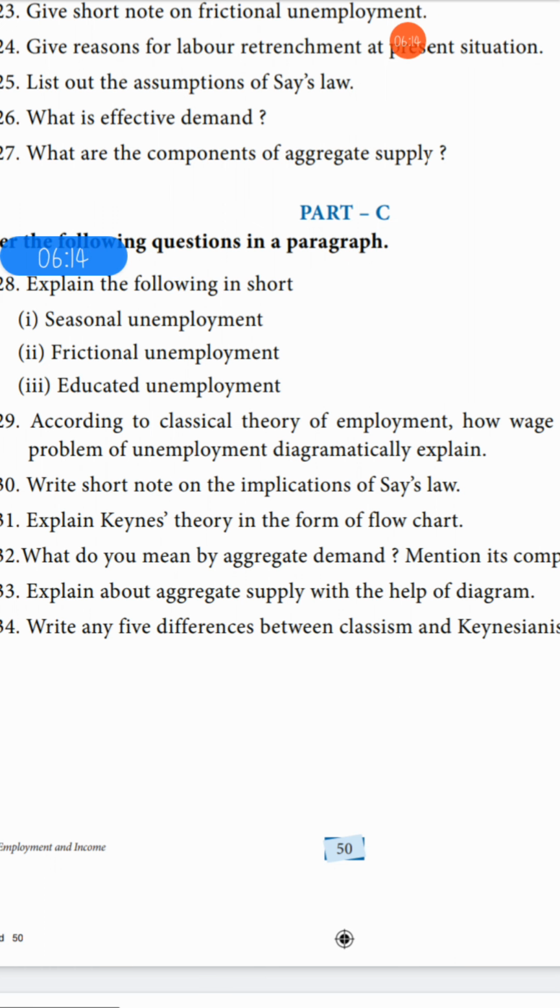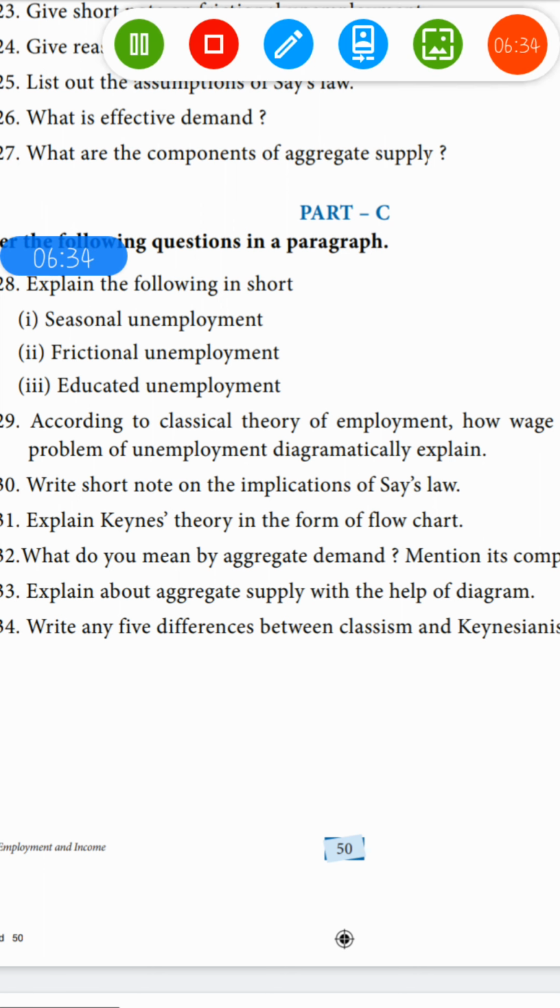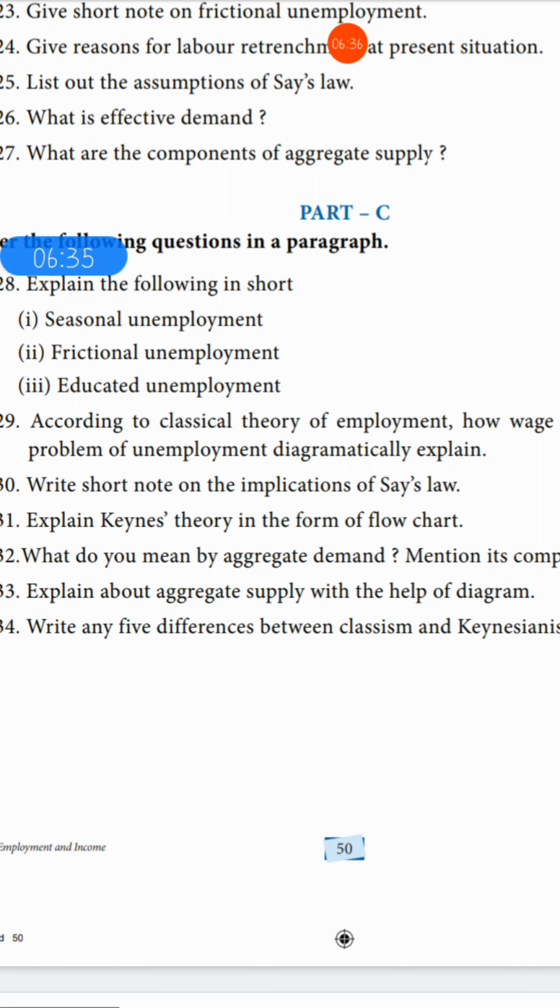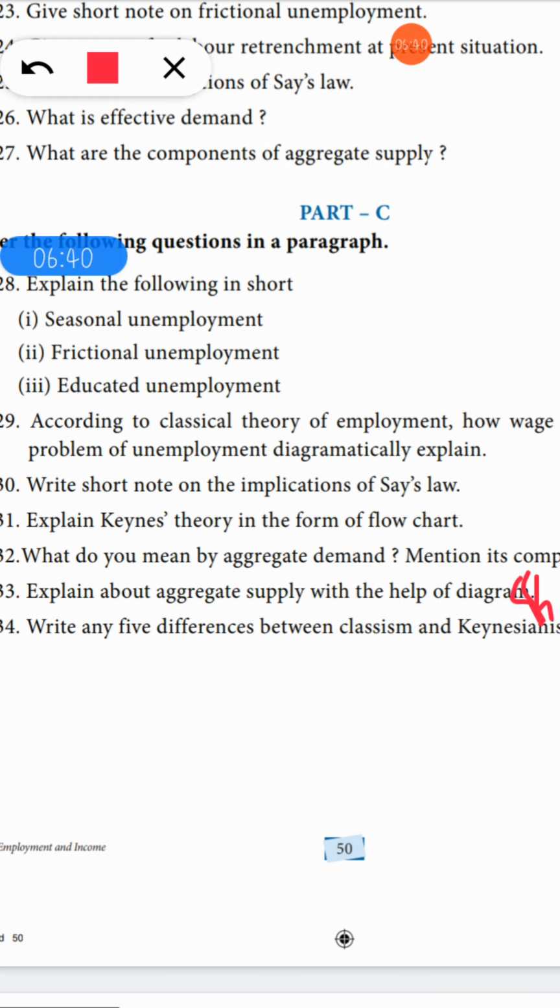So your next question is explain about aggregate supply with the help of diagram. In the previous question they didn't ask for any diagrams, but in this question they have asked you to draw the diagram. So we have to explain what is aggregate supply, and we have to draw the diagram and explain. This answer is on page number 44. So take page number 44.